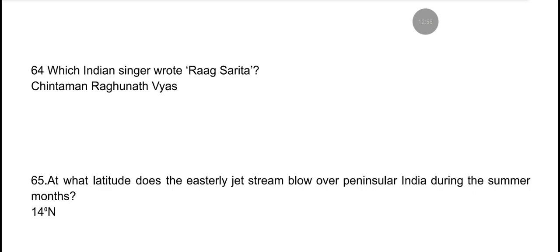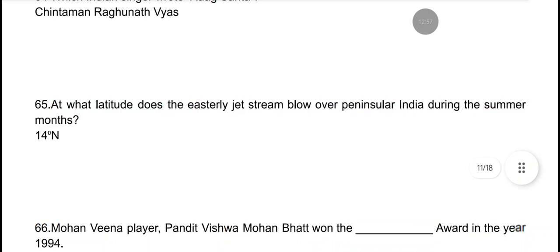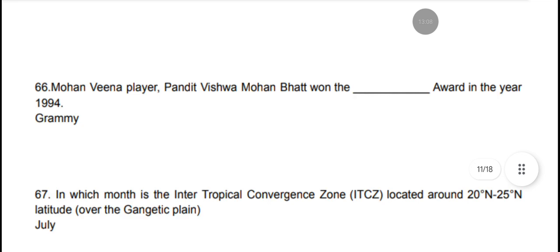At what latitude does the easterly jet stream blow over peninsular India during summer months? It is 14 degree north. Mohan Veena player Pandit Vishwa Mohan Bhatt won the Award in the year 1994. It was a Grammy.